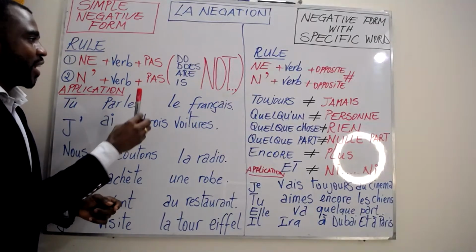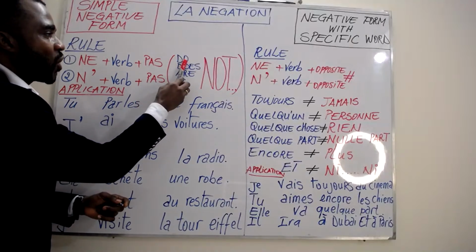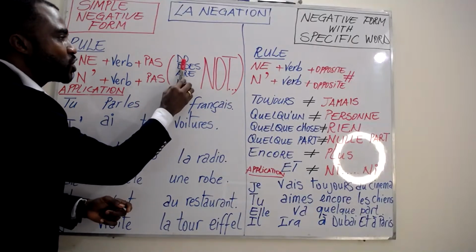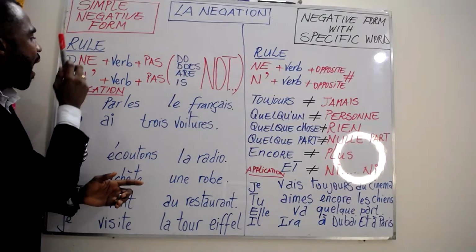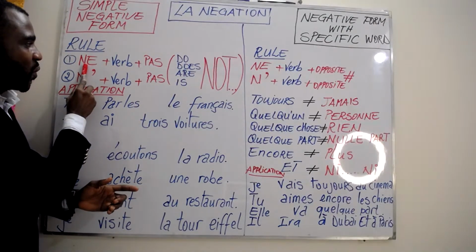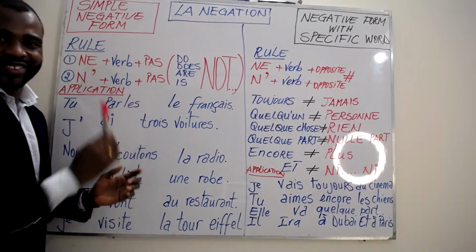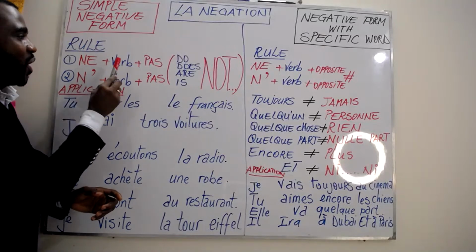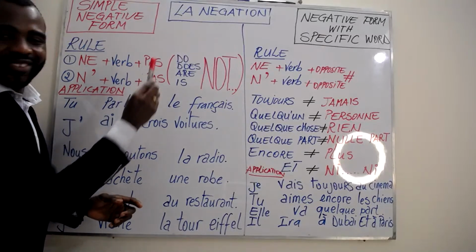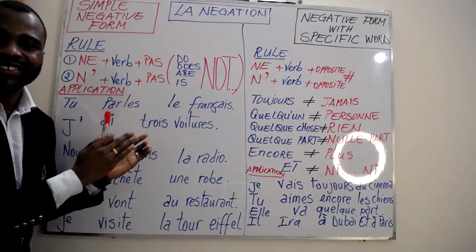If I want to say I don't eat, I do not eat, in French it's going to be I do eat not. So this is how it is in French.